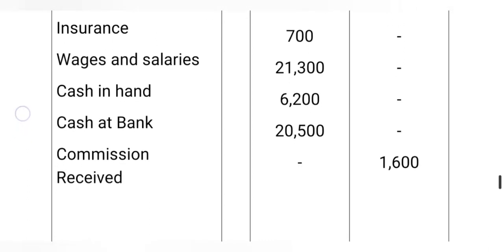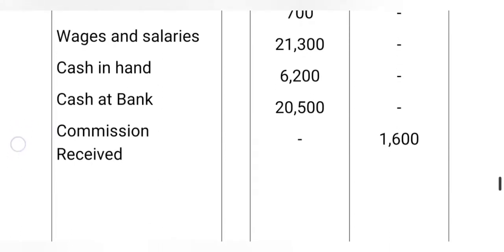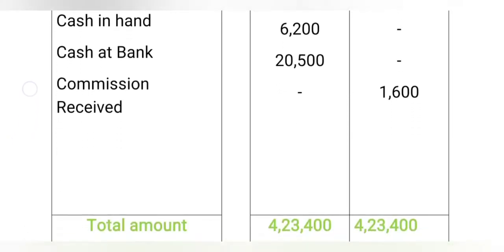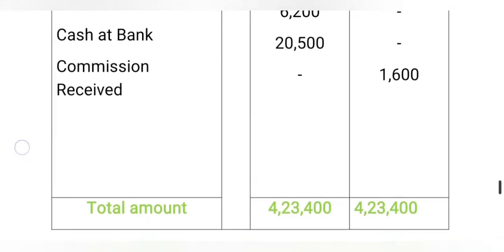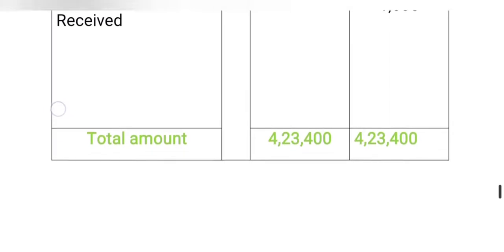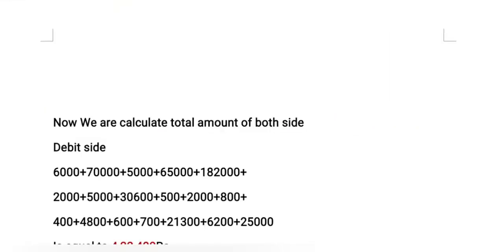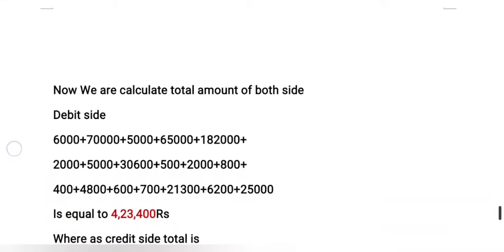Cash in hand and cash at bank are both assets, all assets are debit. Then commission received is an income, it is on the credit side of the trial balance. Then the problem is solved, and we calculate both sides. The debit side amount is 4,23,400, whereas the credit side is also the same, 4,23,400. Now we calculate the total amount of both sides.